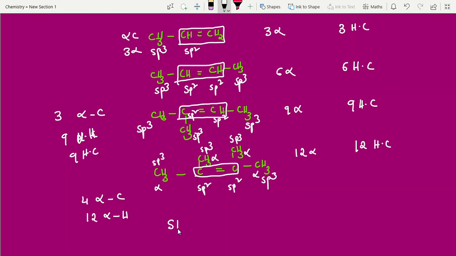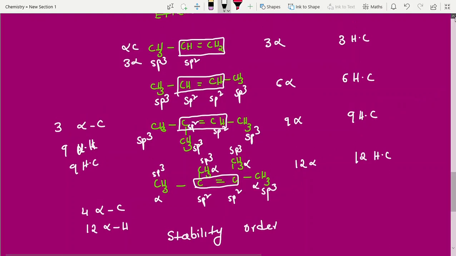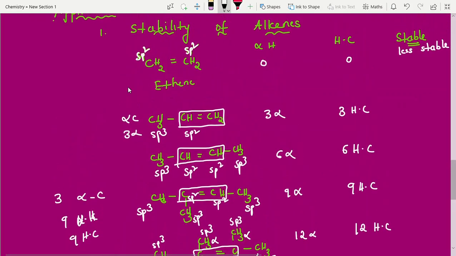Now write down the stability order. Sometimes they will ask, among the following, in which case hyperconjugation structures are not possible. See, hyperconjugation structures are not possible in case of ethene.